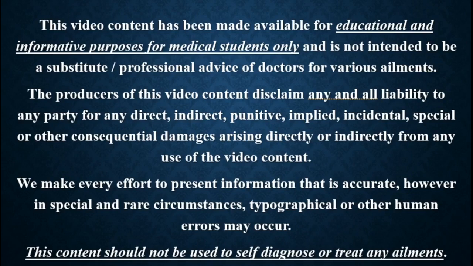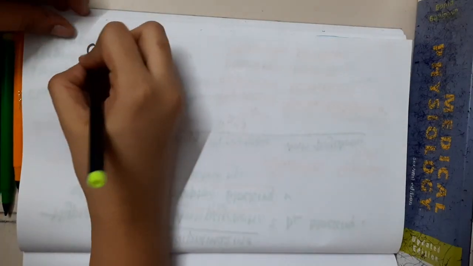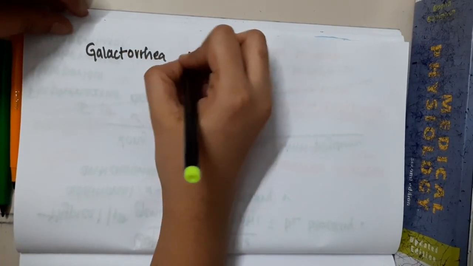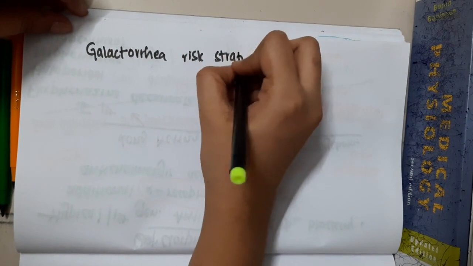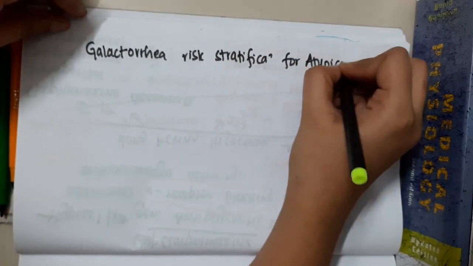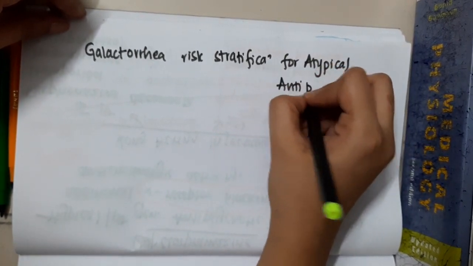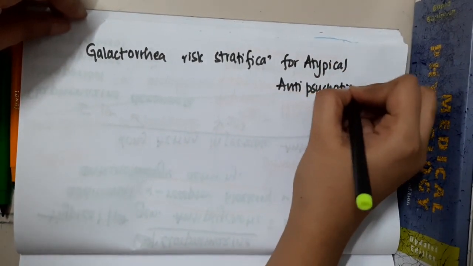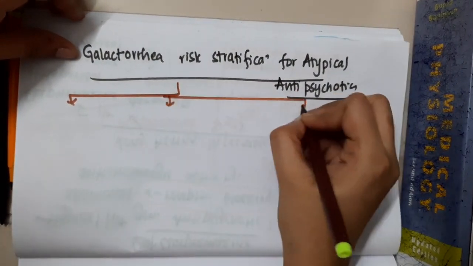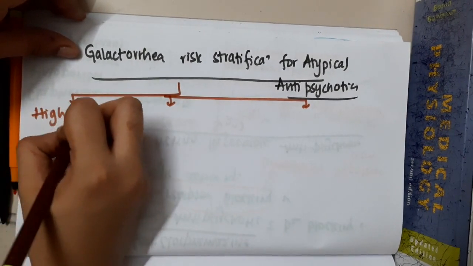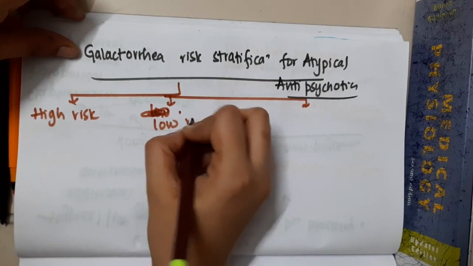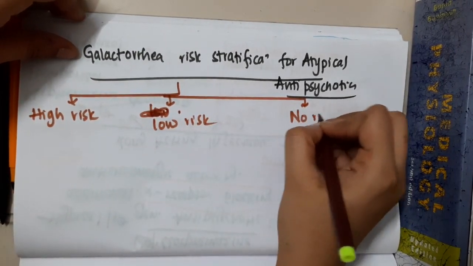In this lecture, we will learn about a table on galactorrhea risk stratification for atypical antipsychotics. Galactorrhea risk stratifications for atypical antipsychotics can be divided into three types. One, we have high risk. Second, we have low risk, and we have no risk at all.